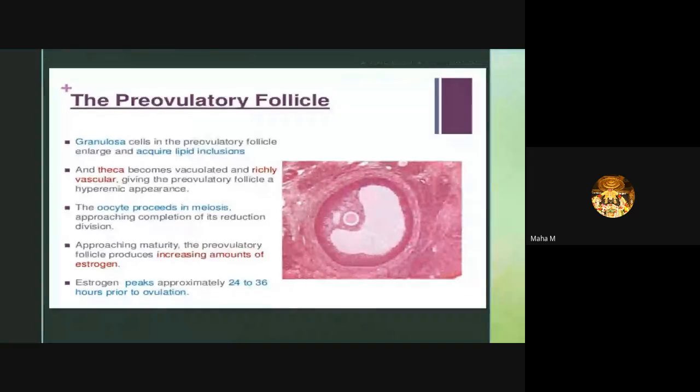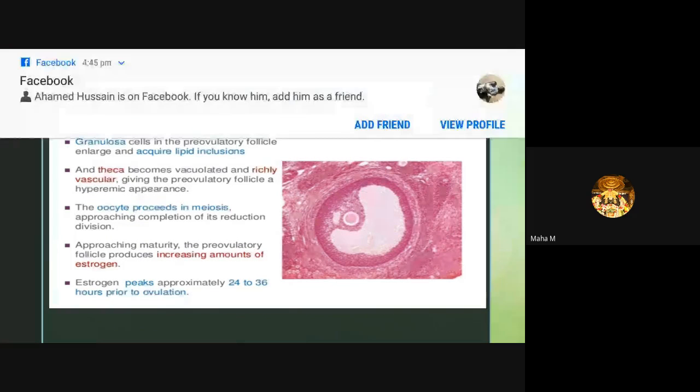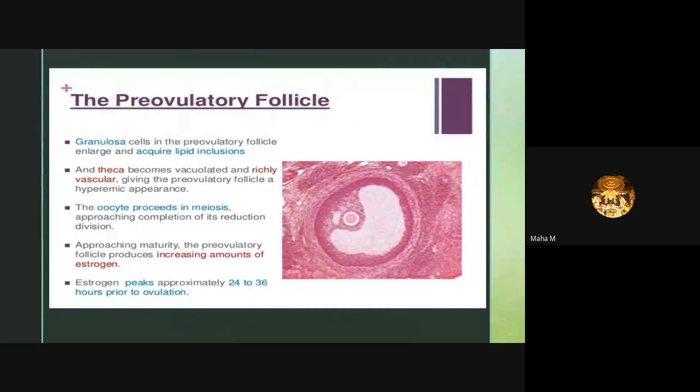You can see the vacuolation in the picture. The follicle is richly vascular and highly vascular, giving the pre-ovulatory follicle a hyperemic appearance. We can see the hyperemia surrounding the follicle.